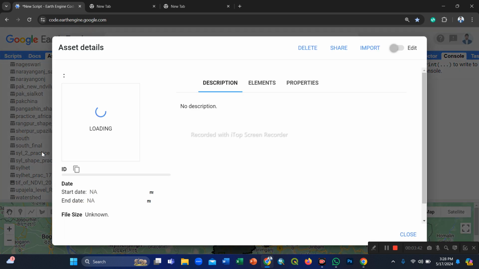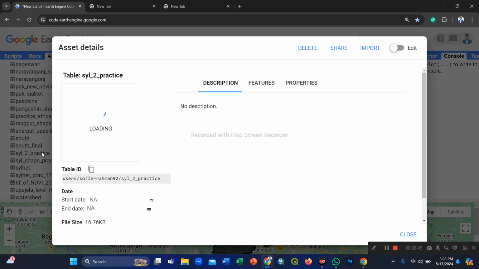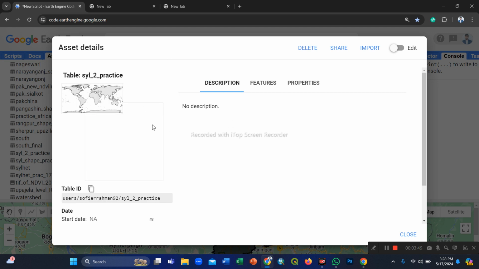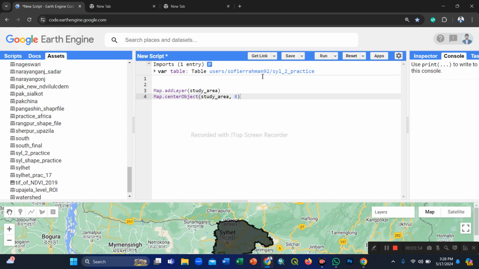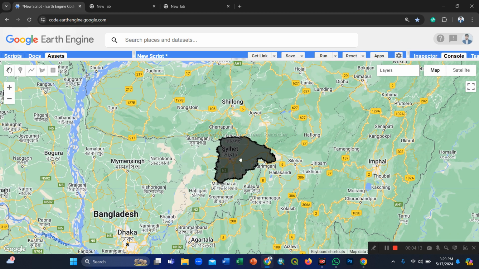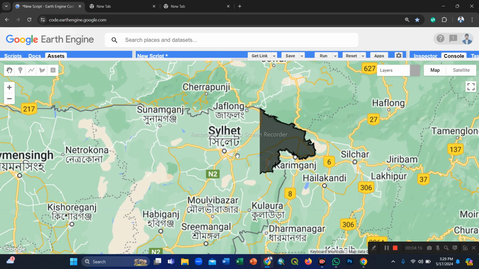There is a networking issue, so the Google Earth code editor cannot download this shape file. So now we put here the same study area variable name and click run. Now you can easily see this study area in your map interactive view of the Google Earth Engine platform.